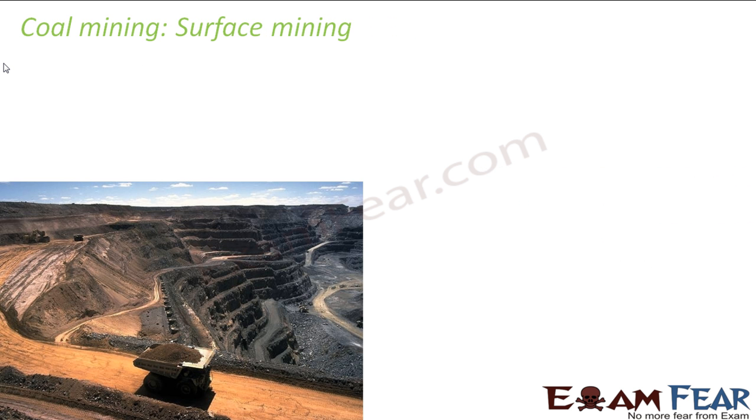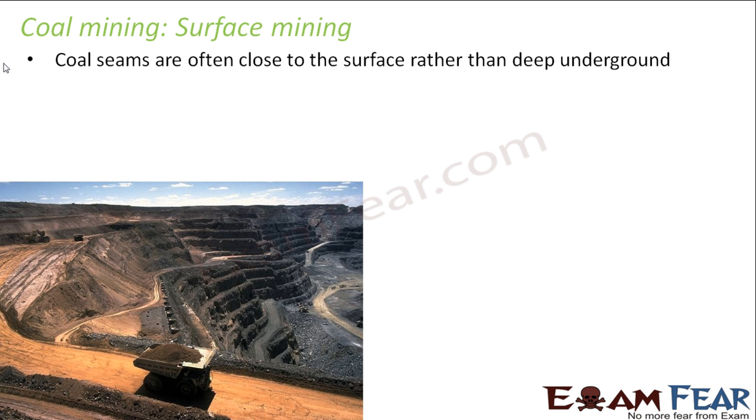Now let us look at the second method, that is surface mining. What happens in surface mining? Coal seams are often close to the surface rather than deep underground. Many times coal seams are not very deep under the ground, maybe somewhere near the surface itself. In those scenarios, surface mining is a better option than underground mining, because as we saw in the previous slide, there are already so many disadvantages associated with underground mining. So we should always try to avoid underground mining.